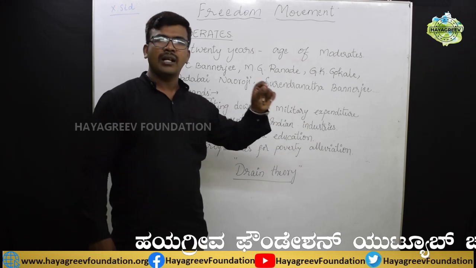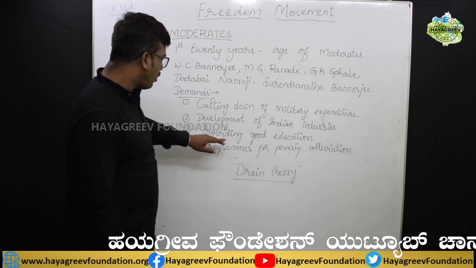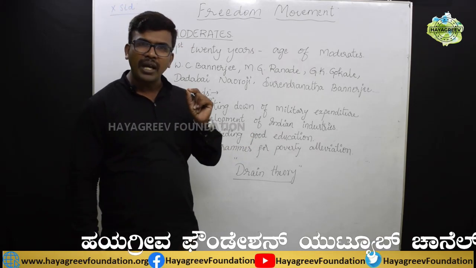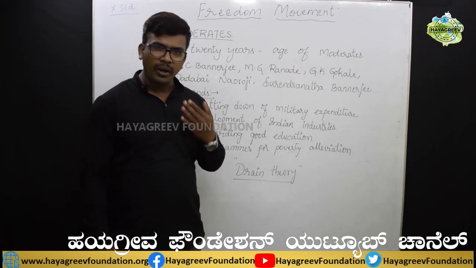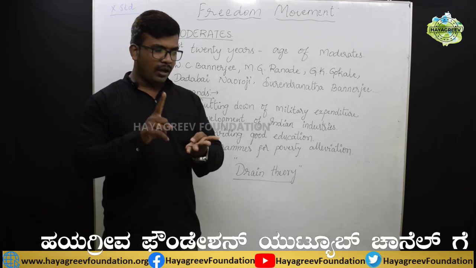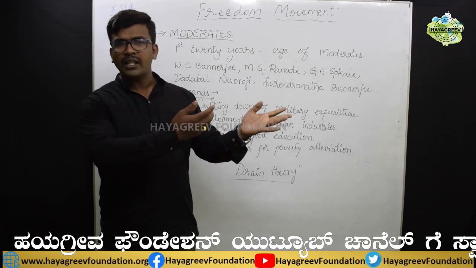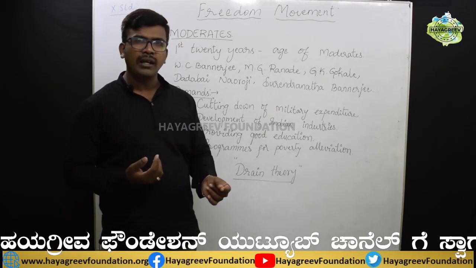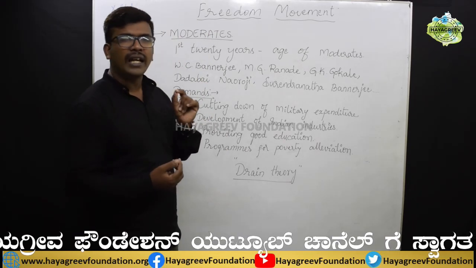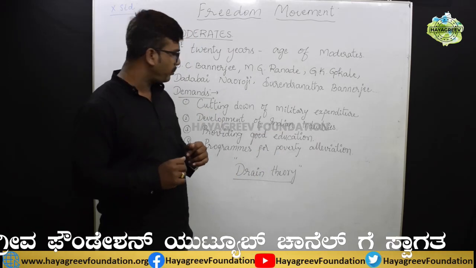Along with industries, they also demanded the development of Indian agriculture. Then providing good education. As you all know, education is one of the main instruments to solve all the problems. If you want to eradicate Indian problems, especially poverty, unemployment, superstitious beliefs, like this many more problems were there. To eradicate that, education is the one and only solution. That's what they demanded of the British government, to provide good education for everyone.